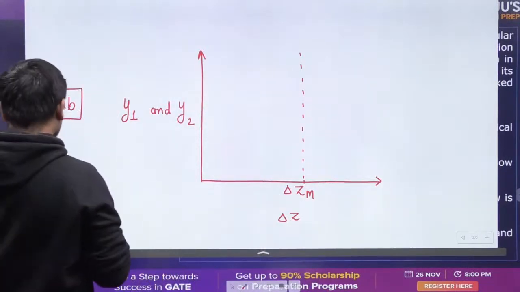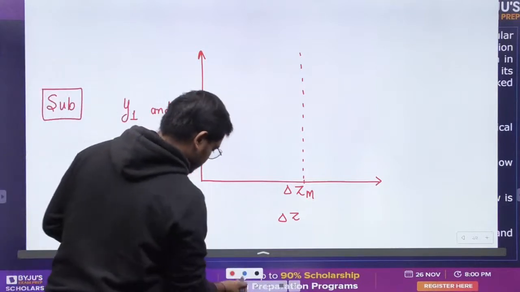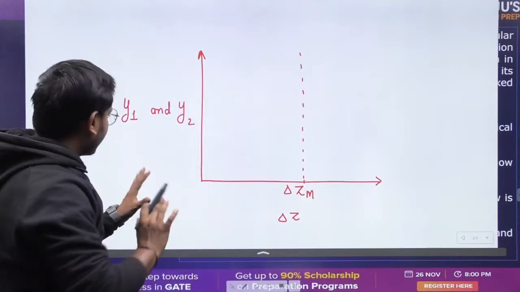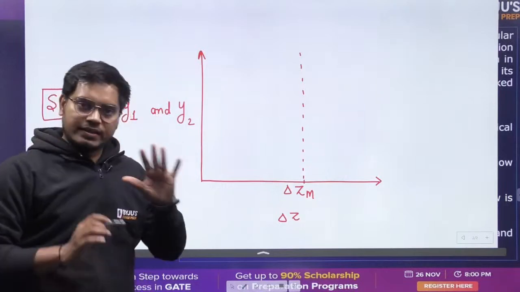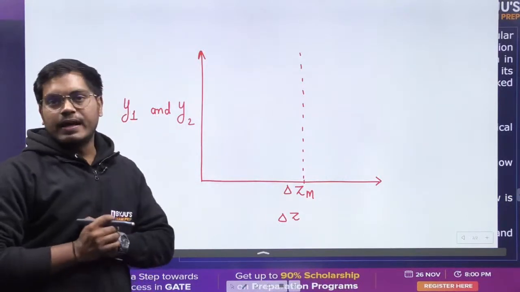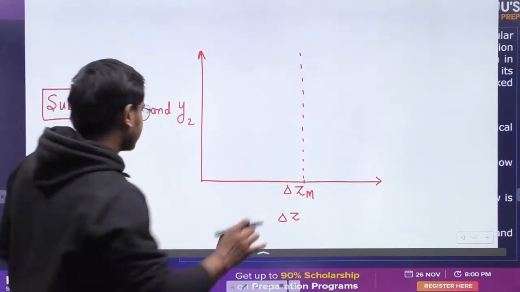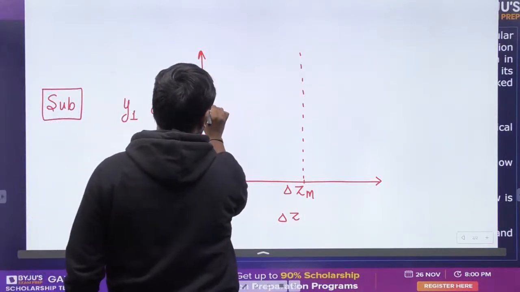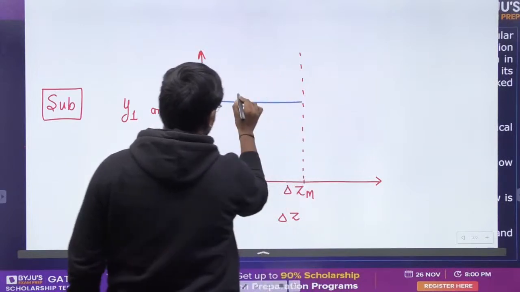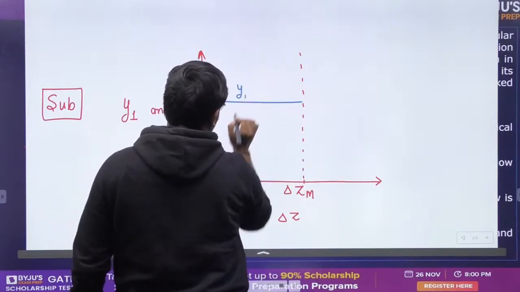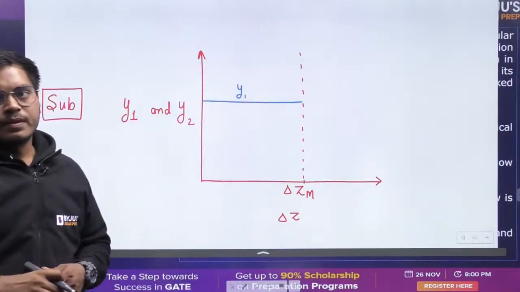Let's try to understand how everything works over here. Till this delta zm part, the upstream depth remains the same. There is no change in it. So this is Y1.